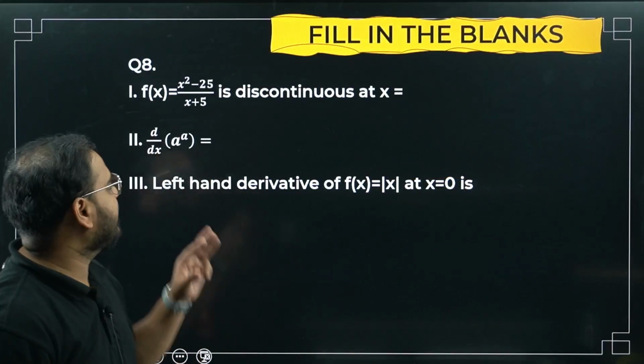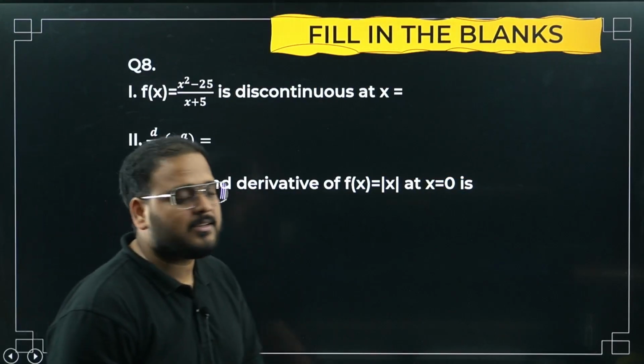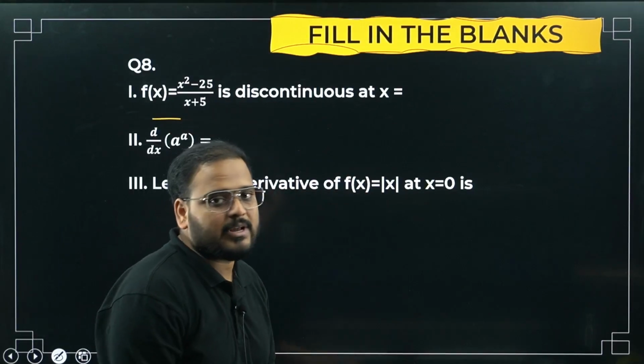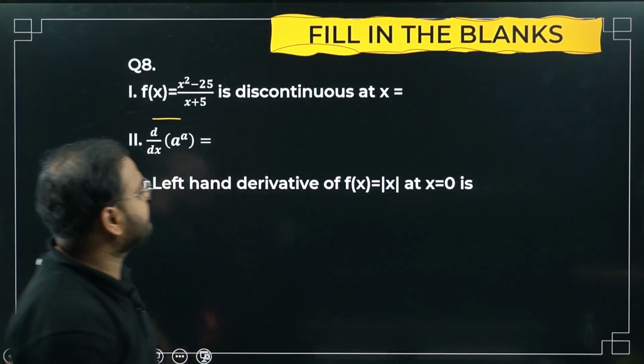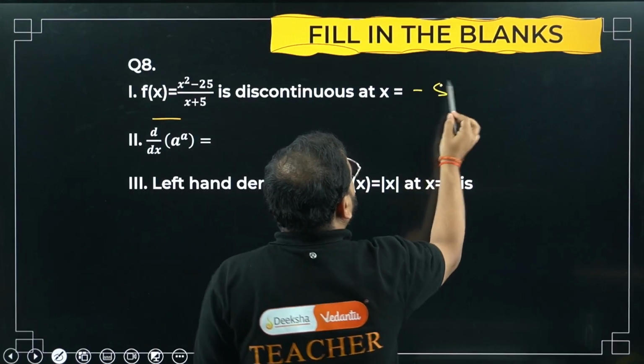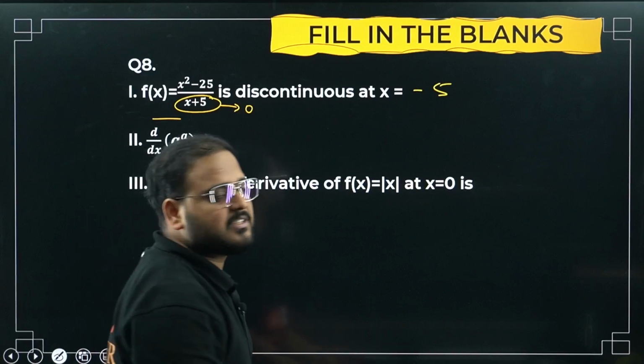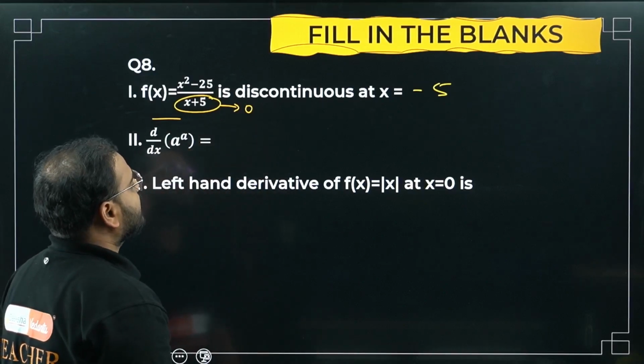I said I will have taken 3 sub questions in this. Question number 1. Where is this function discontinuous? Put x equals to 0, sir. Not 0, minus 5. What am I going to get? Please check here. It will be equal to 0. So undefined, no? Function is discontinuous. Okay?